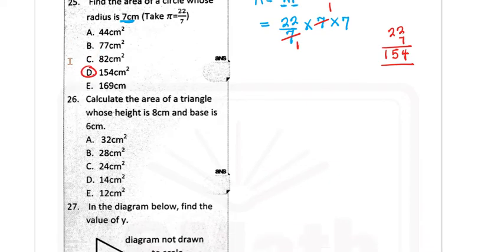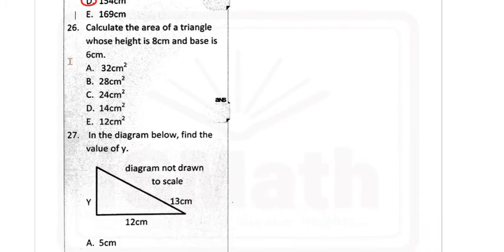Question 26 says, calculate the area of a triangle whose height is 8 centimeters and base is 6 centimeters. Without even being told, if you can just recall what the area of the triangle is, it is half times base times height.